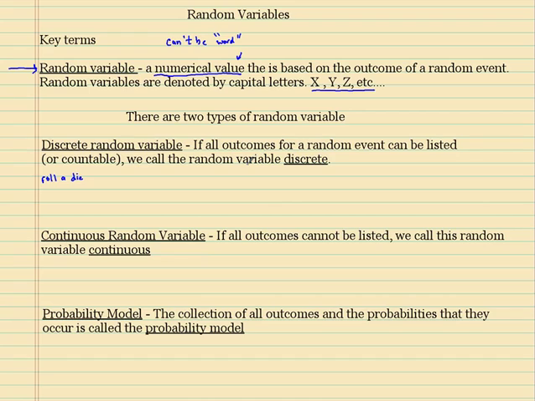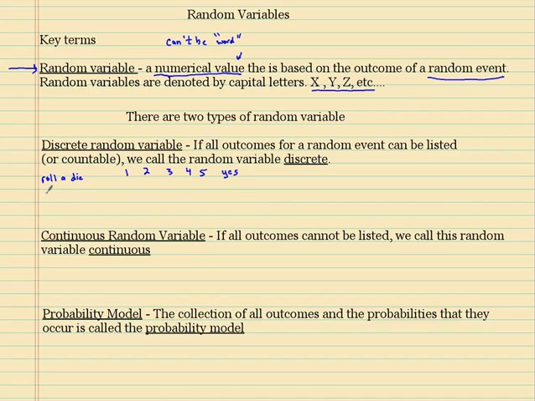It is random because when you roll it, you don't know what's going to happen. That's a random event. So it could be a 1, 2, 3, 4, 5. Are they numbers? Yes. Can you count them? 1, 2, 3, 4, 5? Yes, they're countable. So yes, this is a discrete random variable.